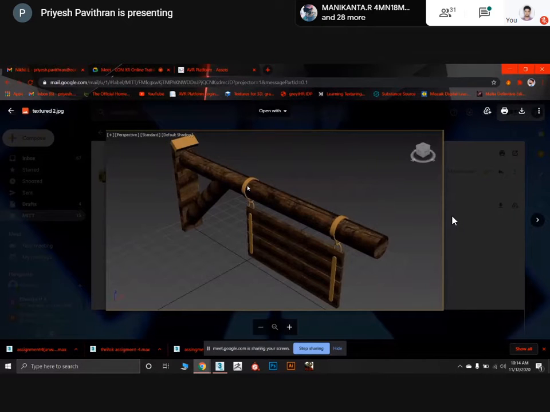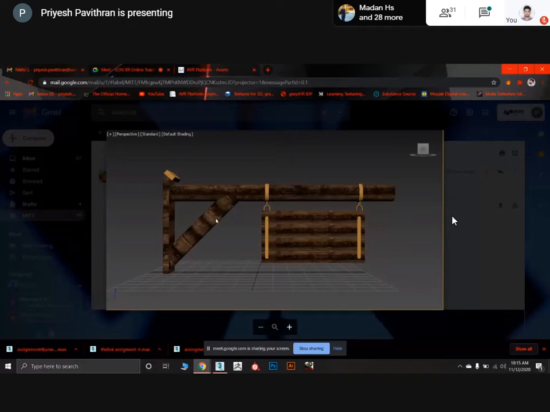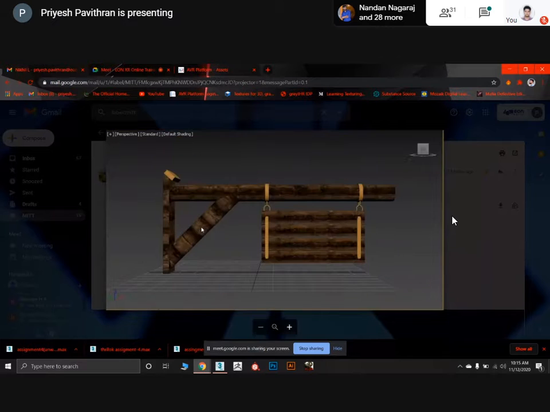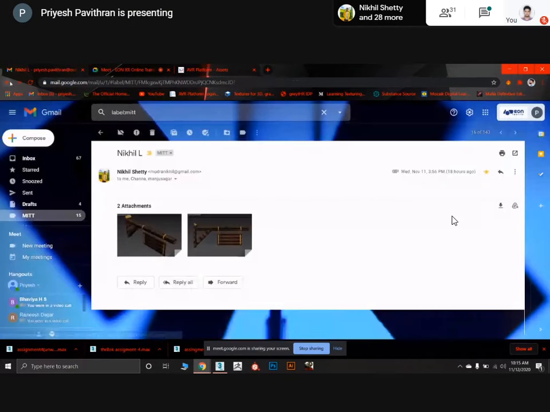Just rotate your UVs and keep it in the same position as you have created this part, because this part is looking really good. Okay, so make the corrections. And for this part also, just rotate the UVs and apply texture here also. Nice attempt, Nikhil.